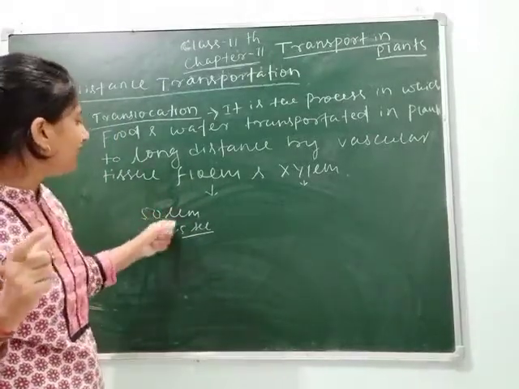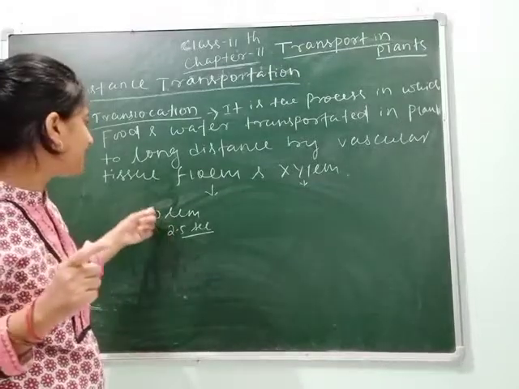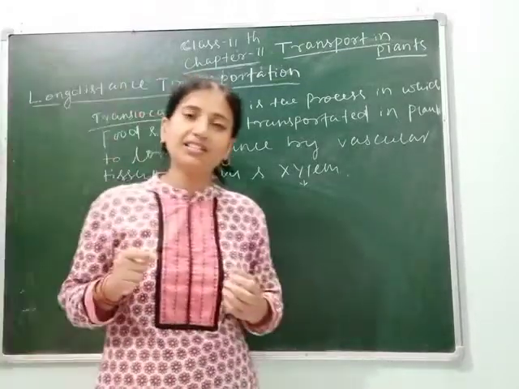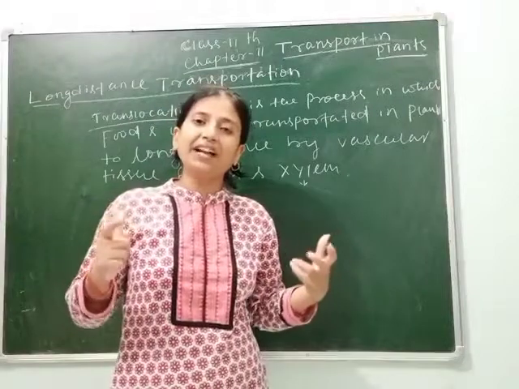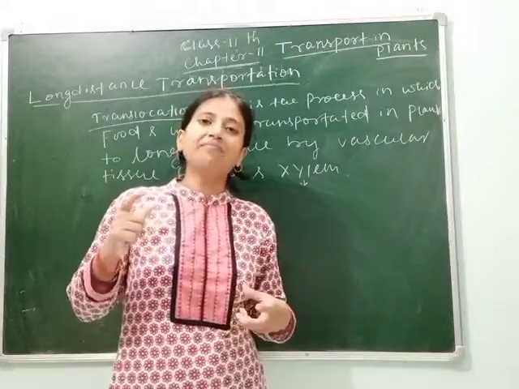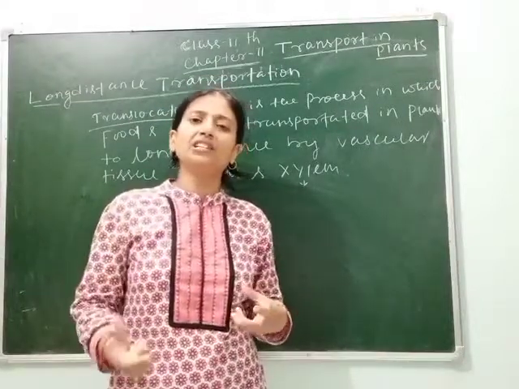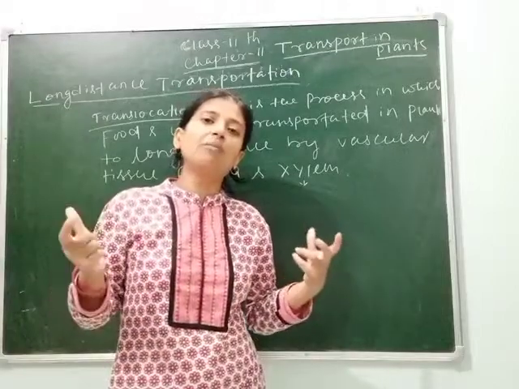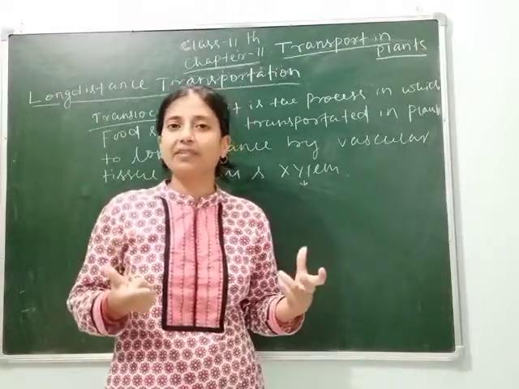So you think, if 2.5 seconds is taken for a 50 micrometer distance, in a large plant it will take millions of years, or many years, for transportation to all parts, by which time the plant may die. Clear?